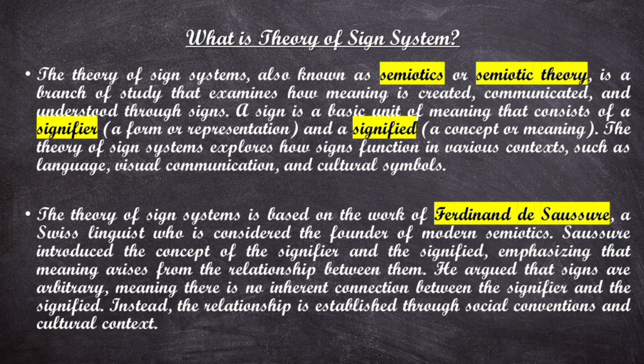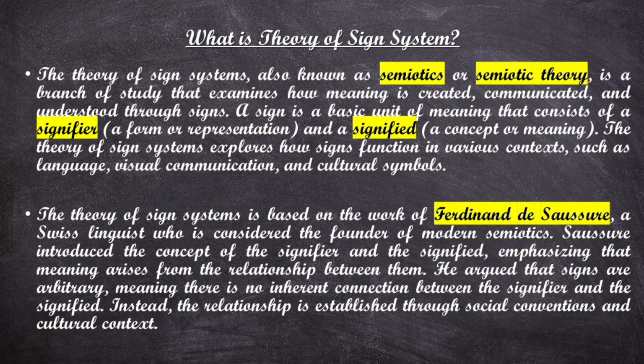Now, what is a sign? A sign is a basic unit of meaning that consists of a signifier, which is a form or representation, and a signified, a concept or meaning. In very simple words, in layman language, if I use a particular sign towards you, a sign which is quite universal, like do not talk when we keep our finger over our lips, which a teacher uses in the classroom, is a very common and basic example of how sign system has evolved and has become a universal concept.